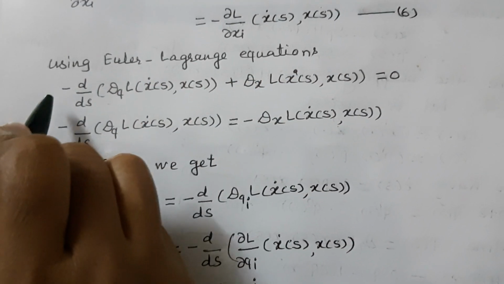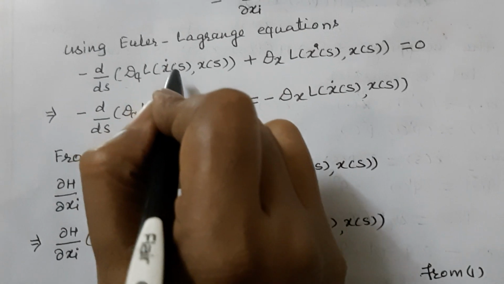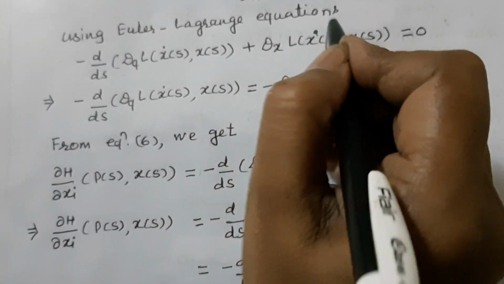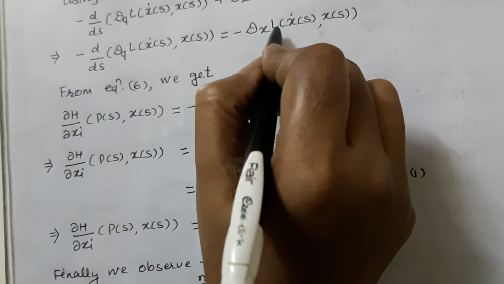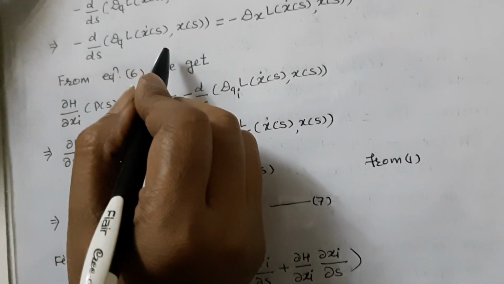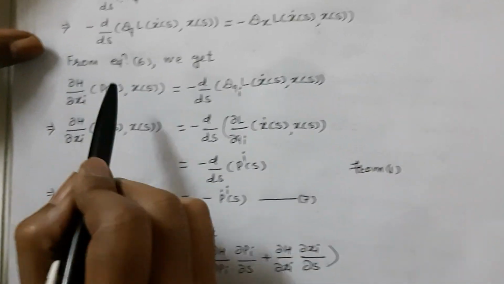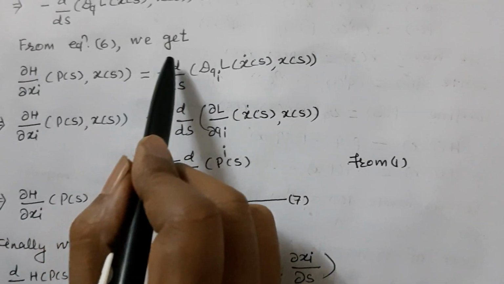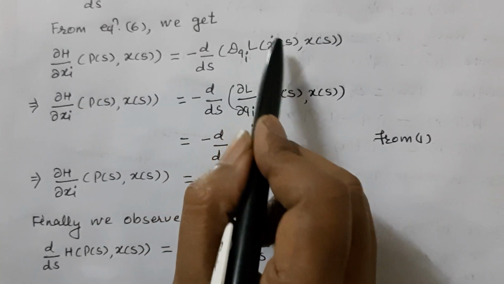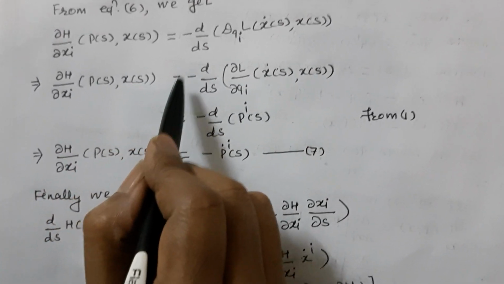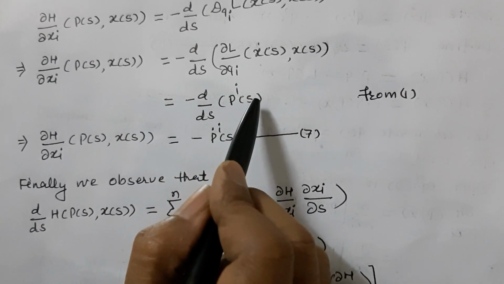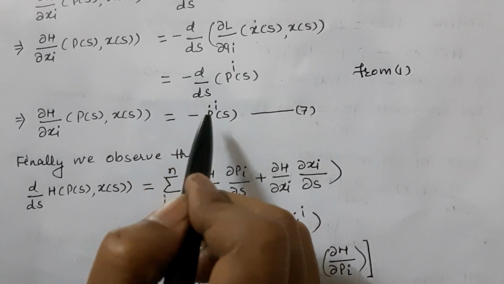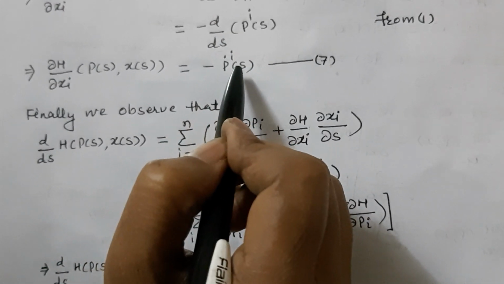Using the Euler-Lagrange equation, minus d/ds ∂L/∂qi (ẋ(s), x(s)) plus ∂L/∂xi (ẋ(s), x(s)) is equal to 0. So the above equation 6 becomes ∂H/∂xi (p(s), x(s)) is equal to minus d/ds ∂L/∂qi (ẋ(s), x(s)), or from equation 1, d/ds pi(s), that is, minus ṗi(s).